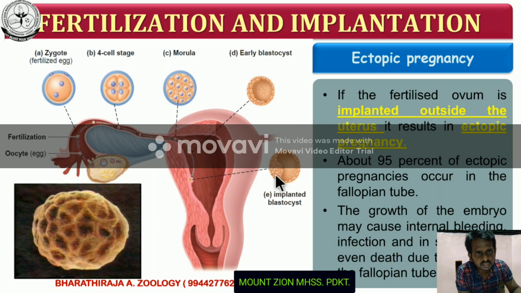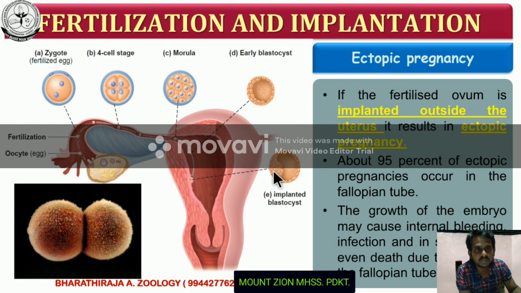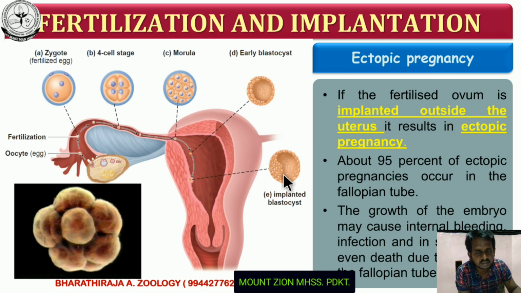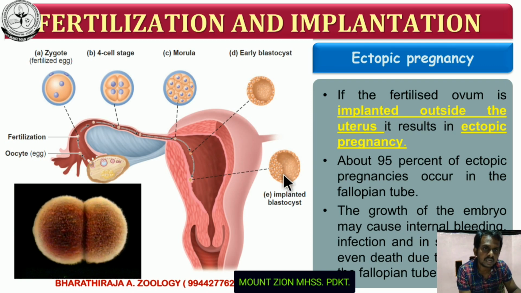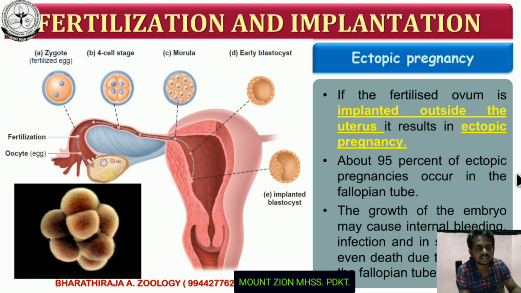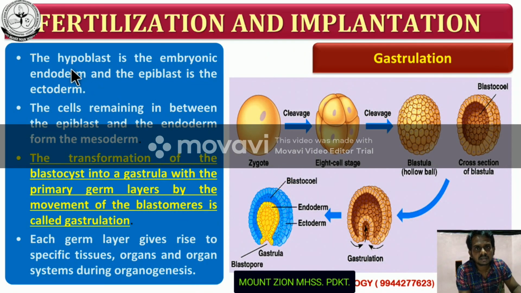The outermost cells differentiate into the epiblast, and the innermost cells differentiate into the hypoblast, and the remaining cells differentiate into another layer. The hypoblast is the embryonic endoderm and the epiblast is the ectoderm.